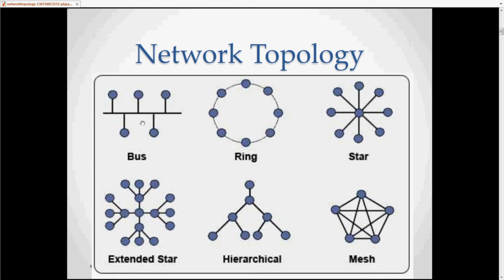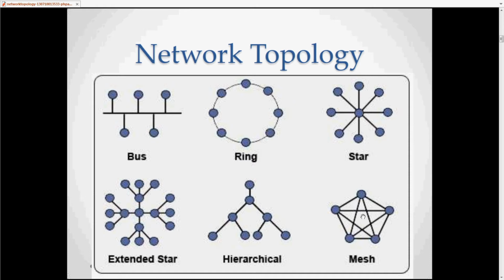These are the network topologies. These are the diagrams of network topology: the bus topology, ring topology, star, extended star, hierarchical and mesh. In bus topology, many clients are connected through a single cable. But in ring topology, all the devices are connected through a single cable, through a single node. In star topology, all the clients are connected through a single server, it means a single hub or port. In the mesh topology, all the devices are connected to each other.